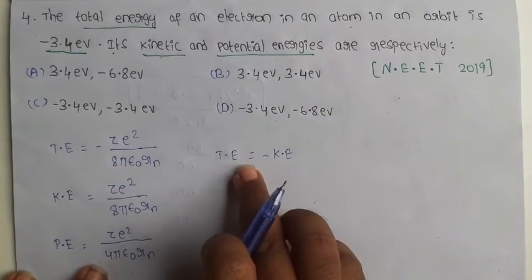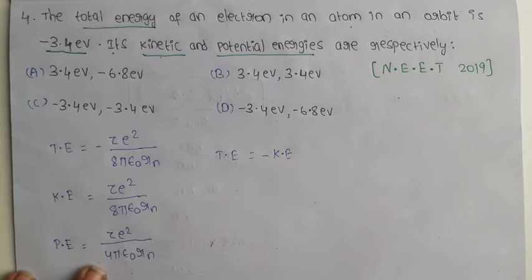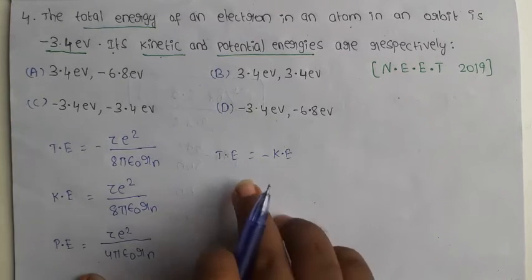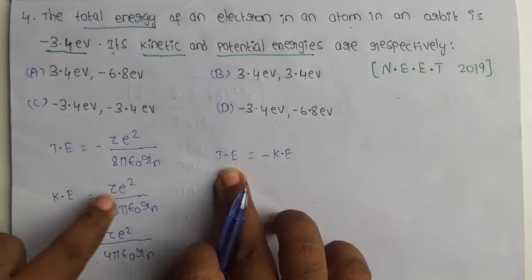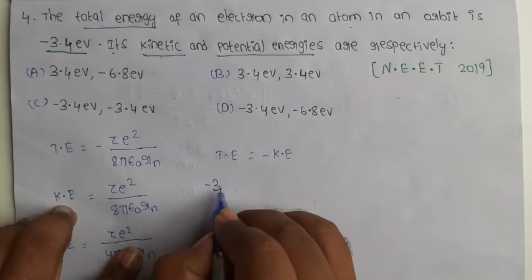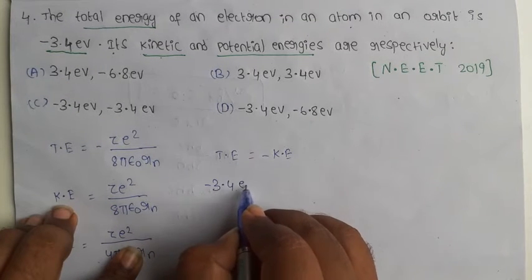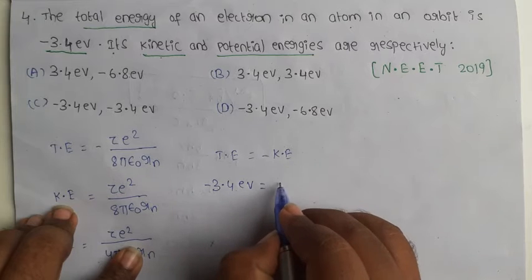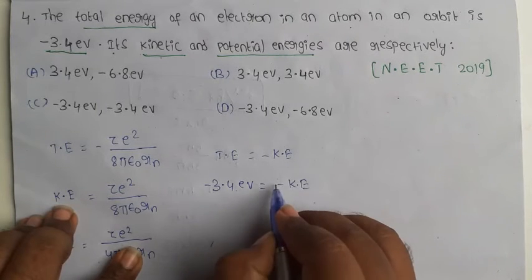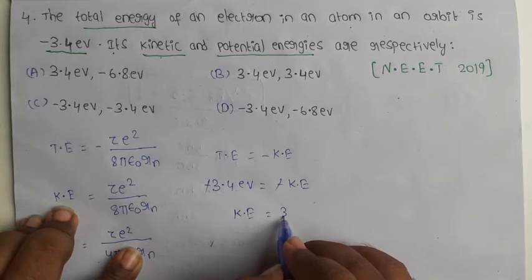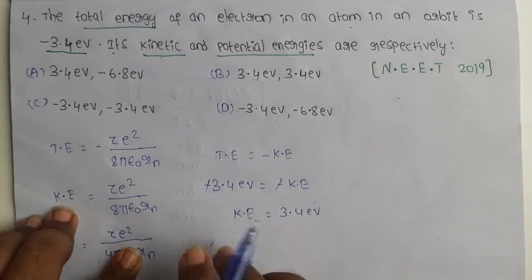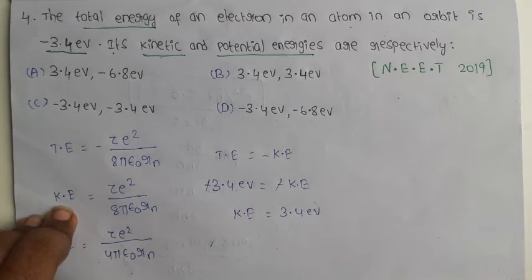So total energy equals minus kinetic energy. What is the total energy value in the question? Minus 3.4 electron volt. Substitute that value: minus 3.4 eV equals minus KE. The minus signs cancel, so kinetic energy equals 3.4 eV.